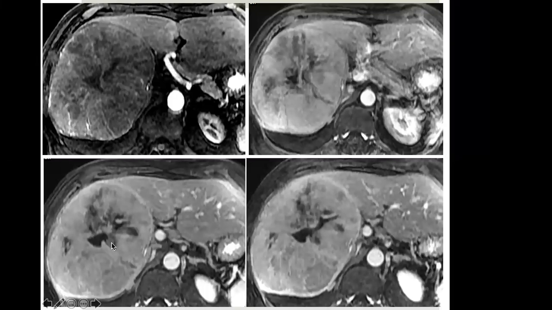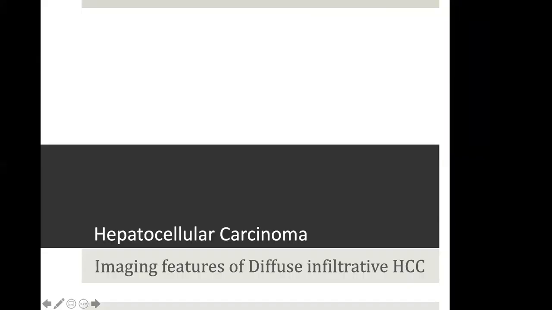There's some washout. The washout is always compared with the background liver parenchyma. If we compare the ROI, there may be actual increase sometimes, but if the background parenchyma is relatively hyper compared to the tumor, then the tumor is said to have a washout. So these were mass forming HCCs.